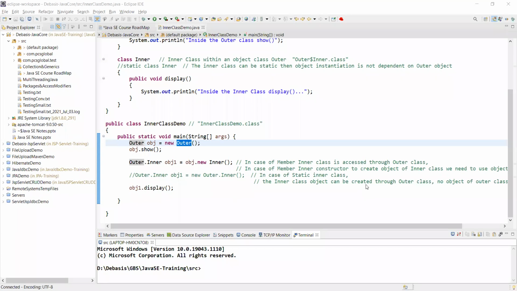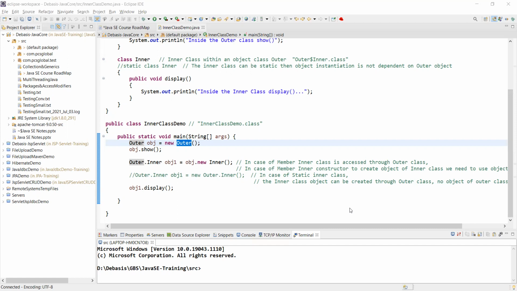Like which Java file are we in? We are in InnerClassDemo.java. So there must be InnerClassDemo.java. Let's see. Under D:Devashish GBS Java SE training, under SRC, there is a class called InnerClassDemo, right? You agree? Yes, this one. This is a Java file.